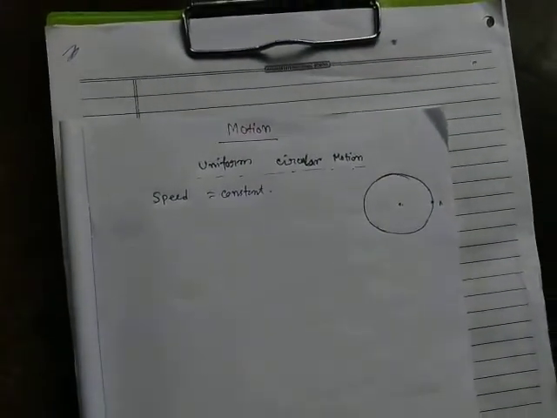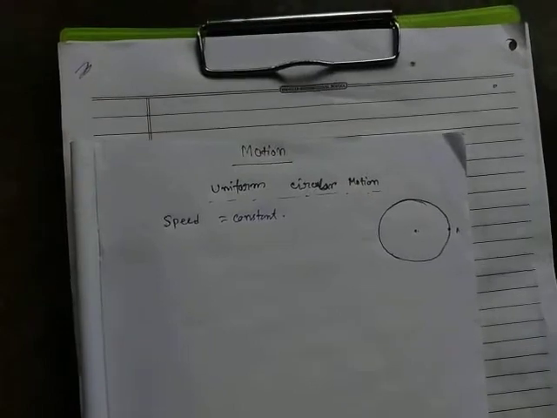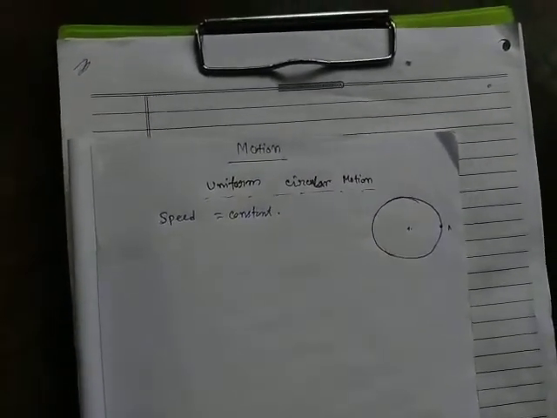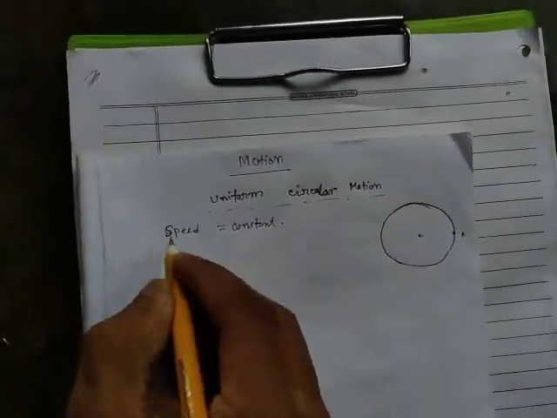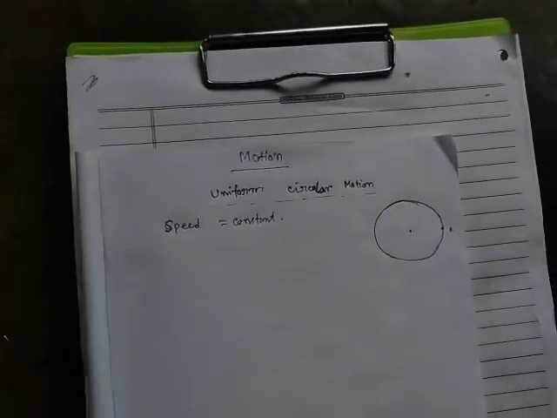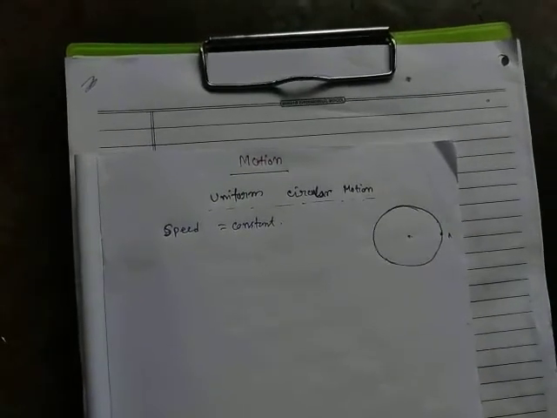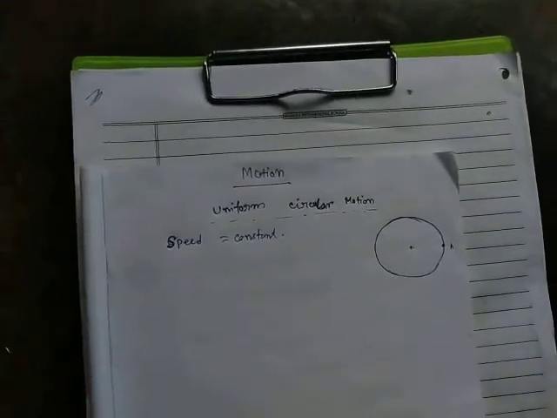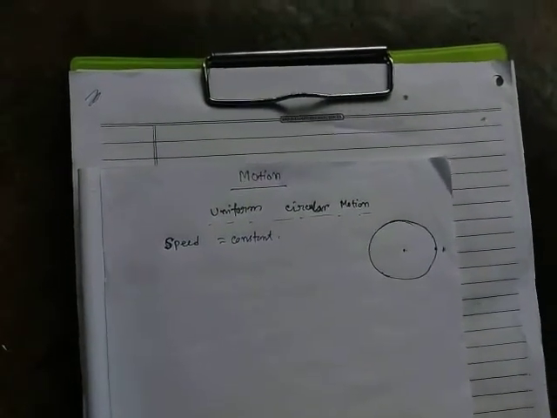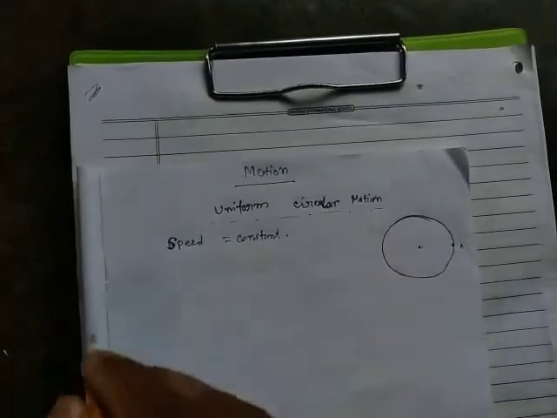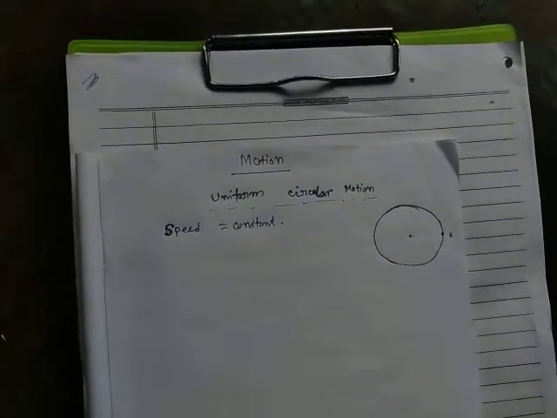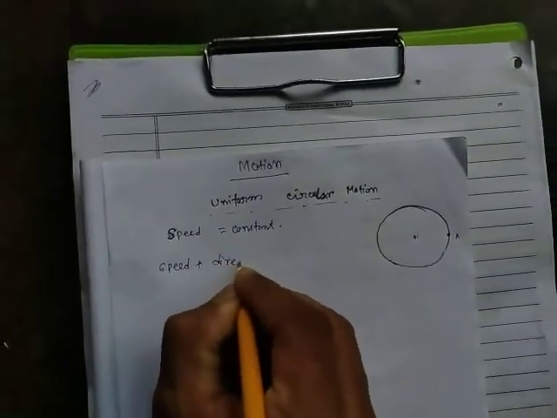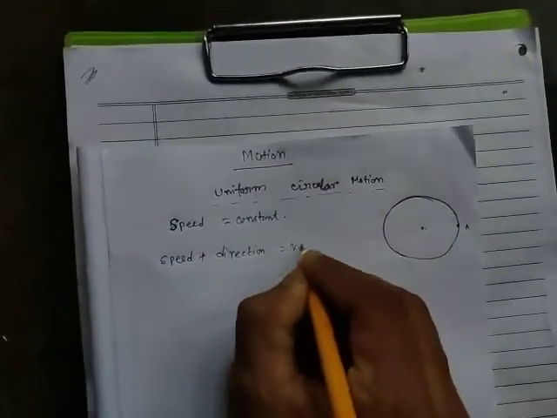Speed is a scalar quantity, not a vector. Speed, a scalar quantity, has only magnitude. Can anyone tell me, if we take the direction with the speed of the motion, then what will we get? For the motion, there are two things: one is direction, another is magnitude. Magnitude is the speed. And if we take the direction, then what will be the new quantity? Speed plus direction is equal to, you can say, velocity.